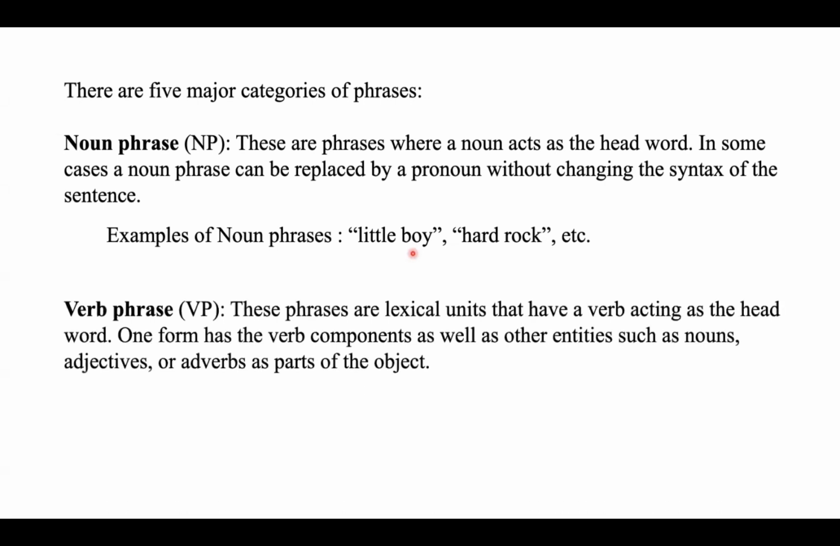Then coming to the verb phrase. These phrases are lexical units, and whereas in the previous case the noun acted as the head word, here in the verb phrase the verb acts as the head word. There are usually two forms of verb phrases. One form has the verb components as well as other entities like noun, adjective, and adverb as part of the object.